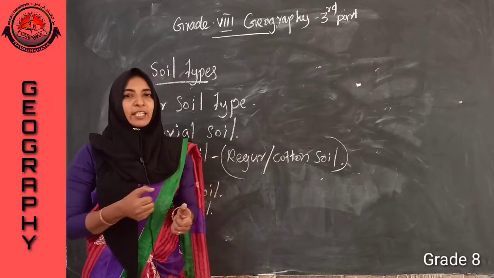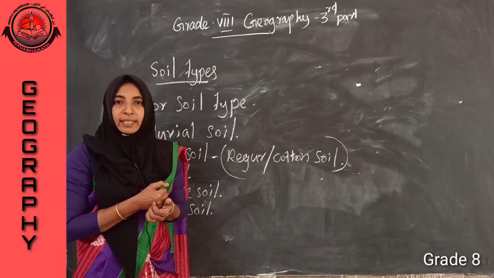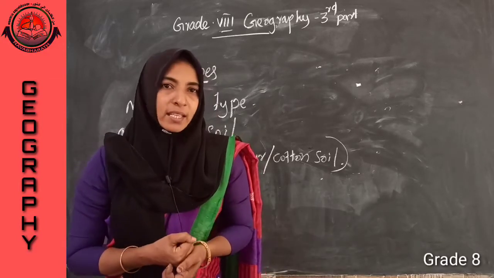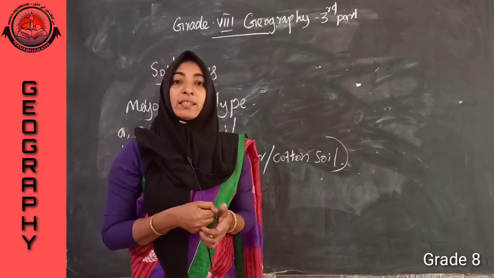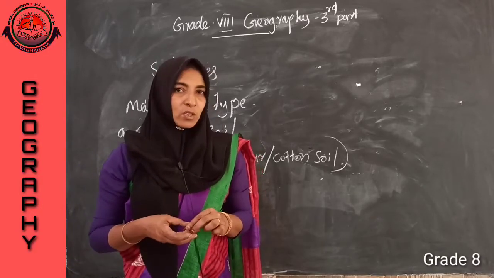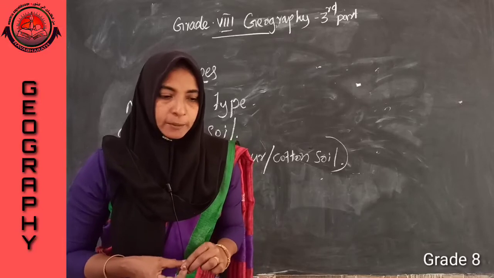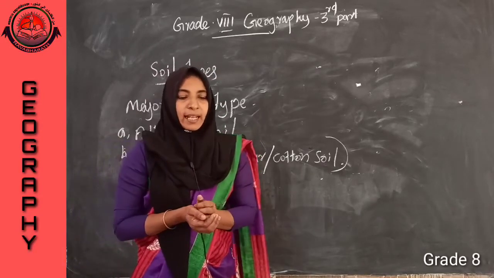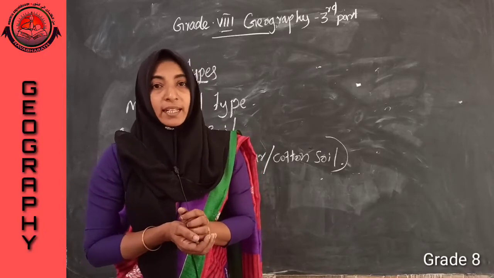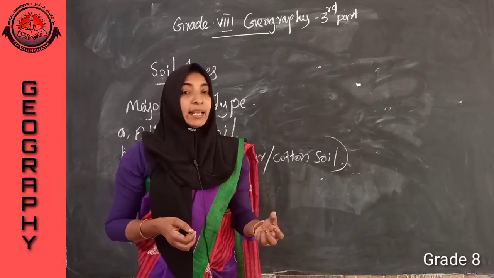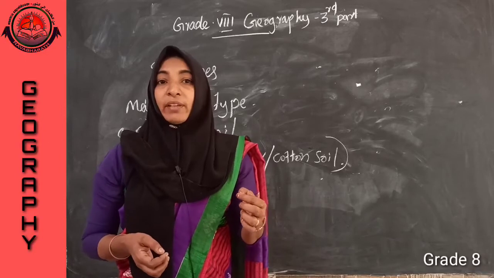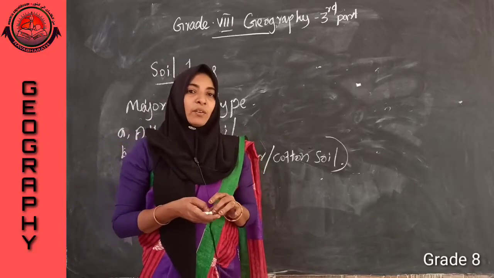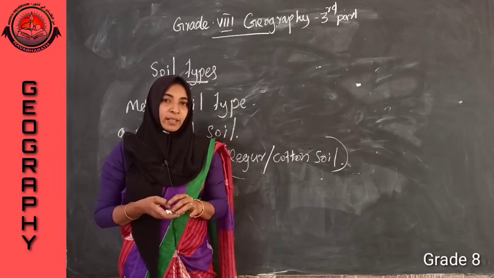What are the peculiarities of desert soil? It is porous, saline and sandy soil. We can find it in Haryana, Punjab and Rajasthan. Listen, it is fertile soil. We can cultivate crops by adding water.